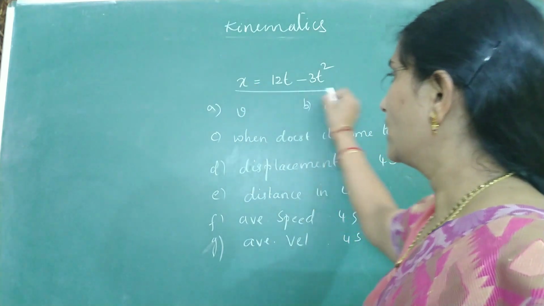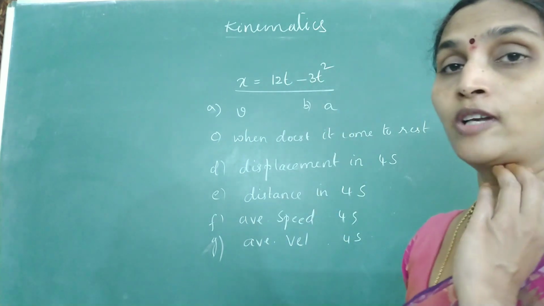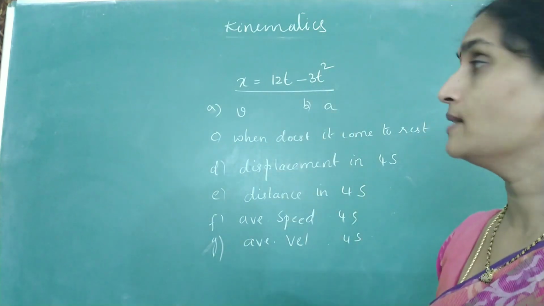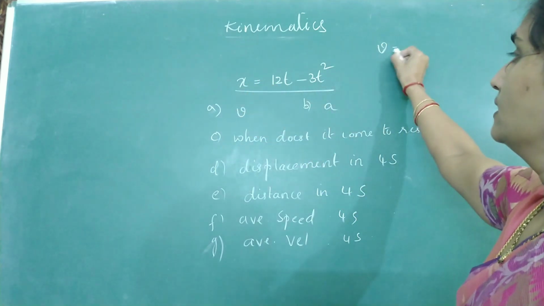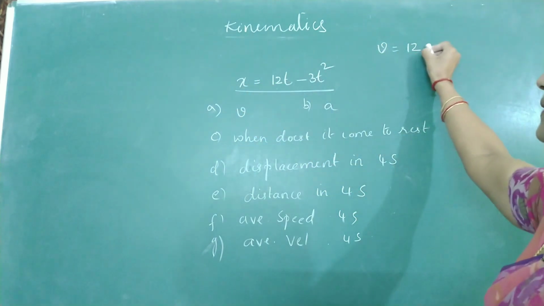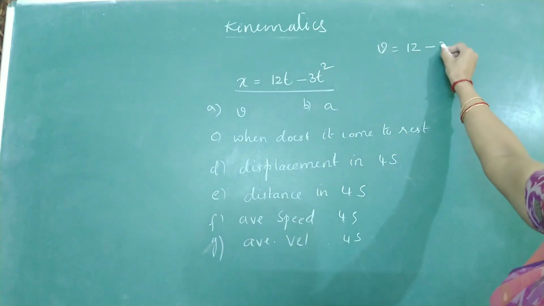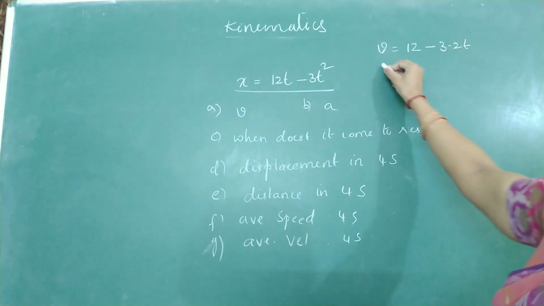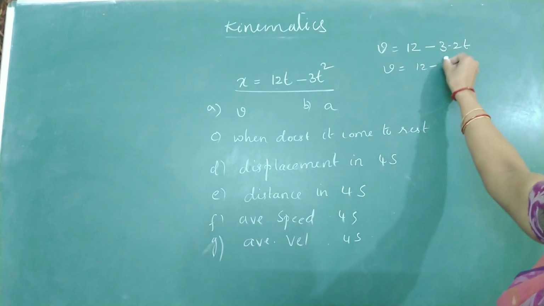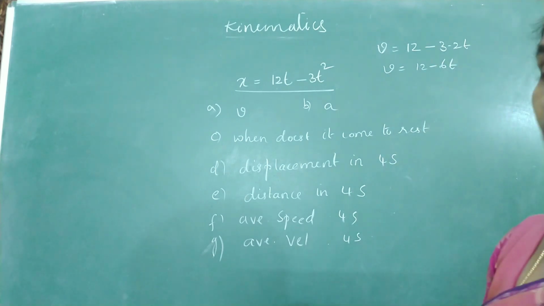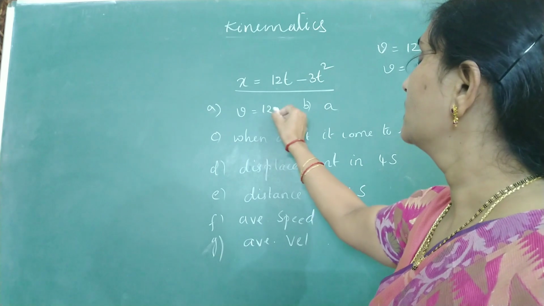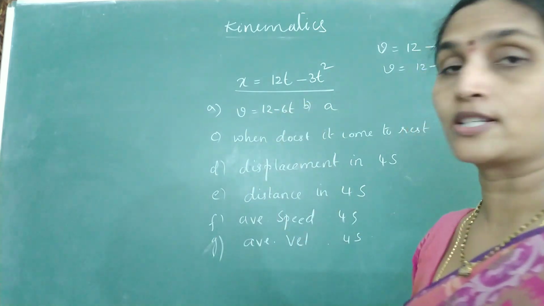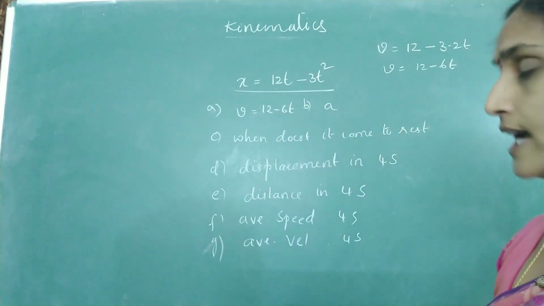Once we know x as a function of time, we know velocity is defined as dx by dt. Differentiate this relation. What is dx by dt equal to? 12 minus 3 into 2t, that is 12 minus 6t, is the speed of the particle. Then what is your acceleration?